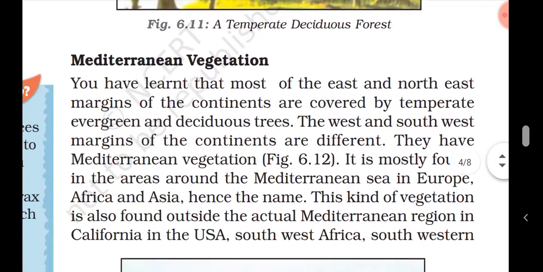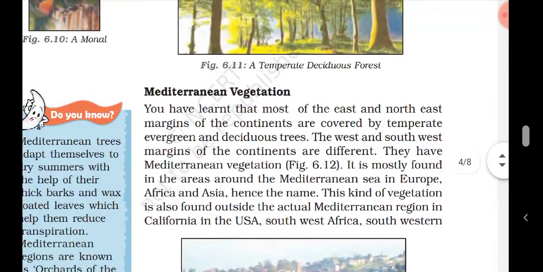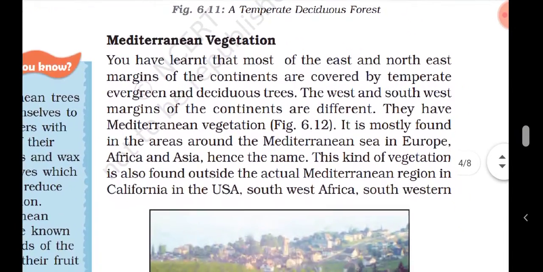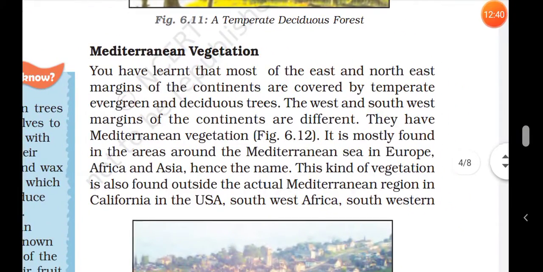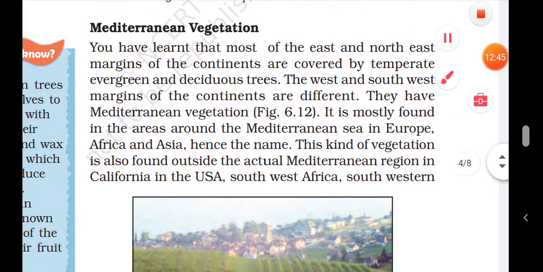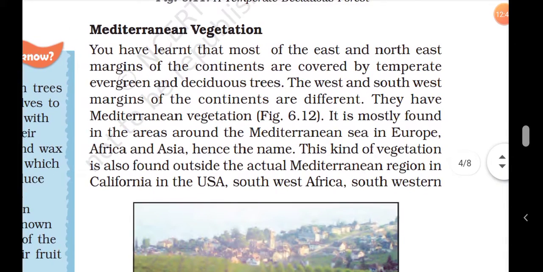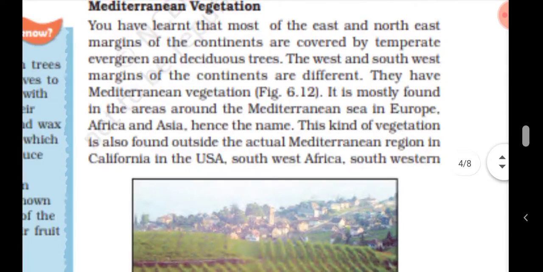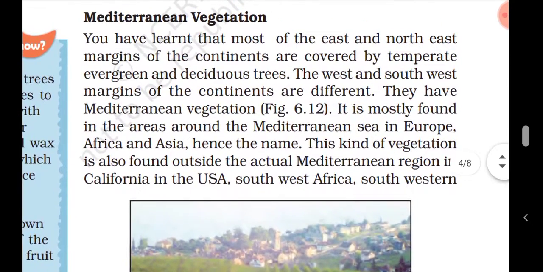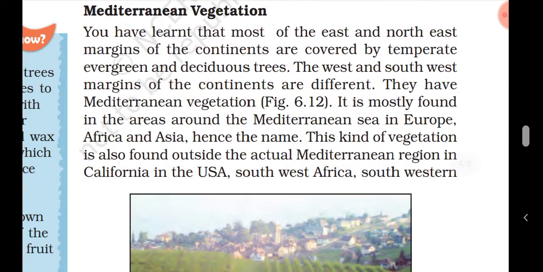Now let's discuss the Mediterranean vegetation. Students, you have learned that most of the east and northeast margins of the continents are covered by temperate evergreen and deciduous trees. The west and southwest margins of the continents are different. They have Mediterranean vegetation. It is mostly found in the area around the Mediterranean Sea in Europe, Africa and Asia.